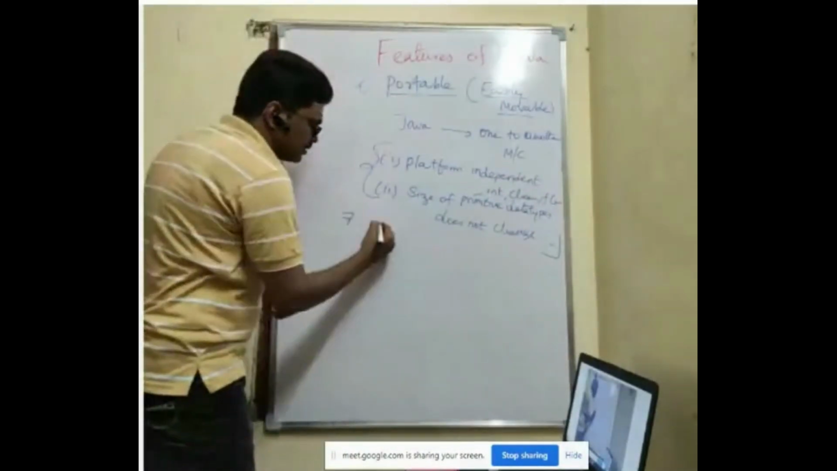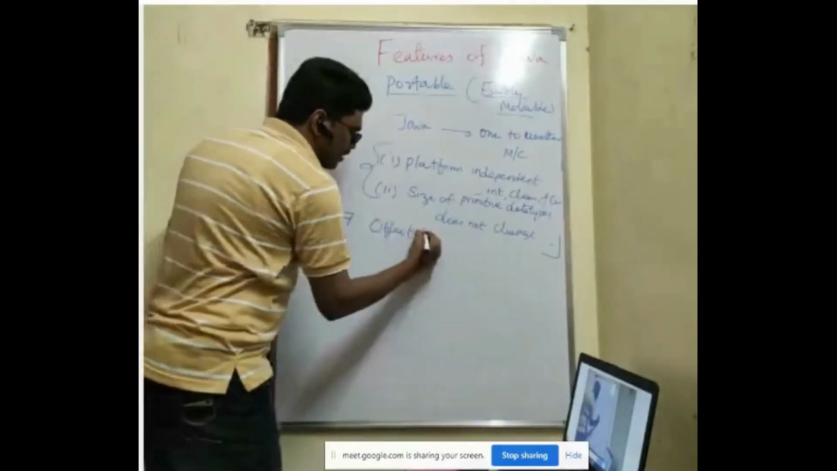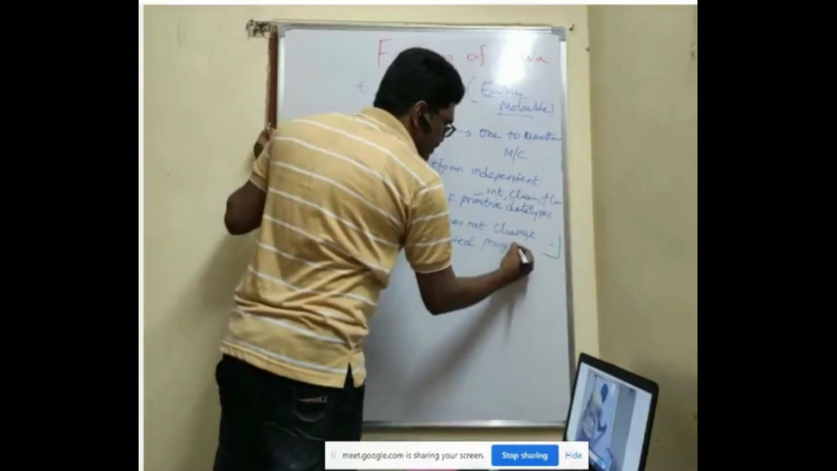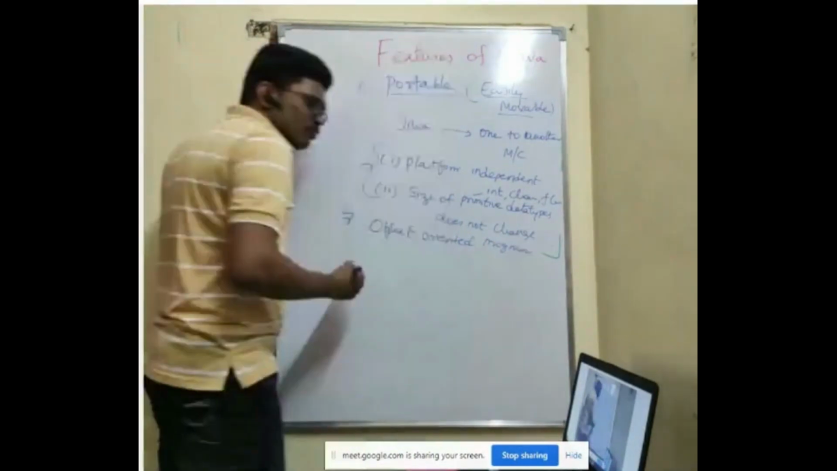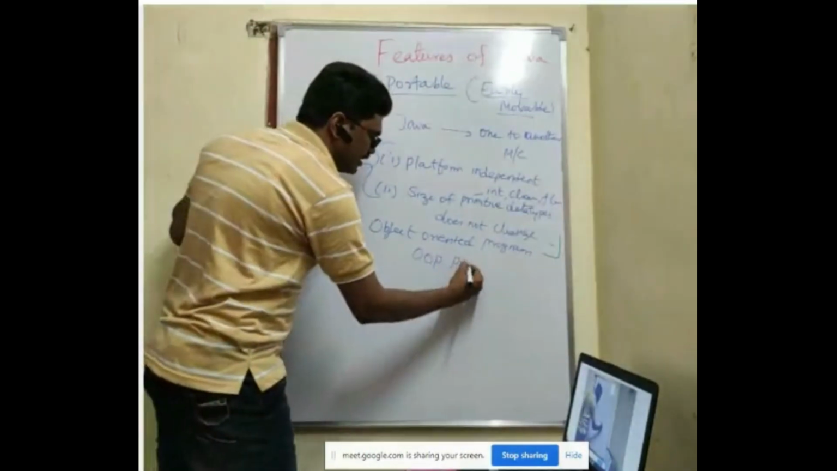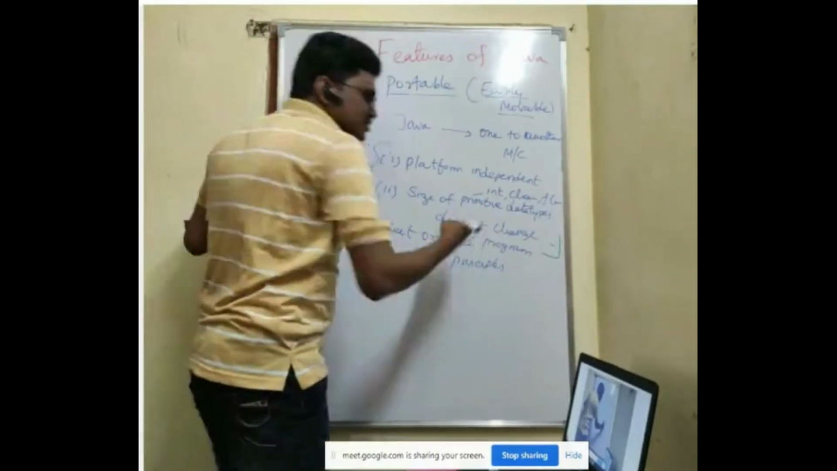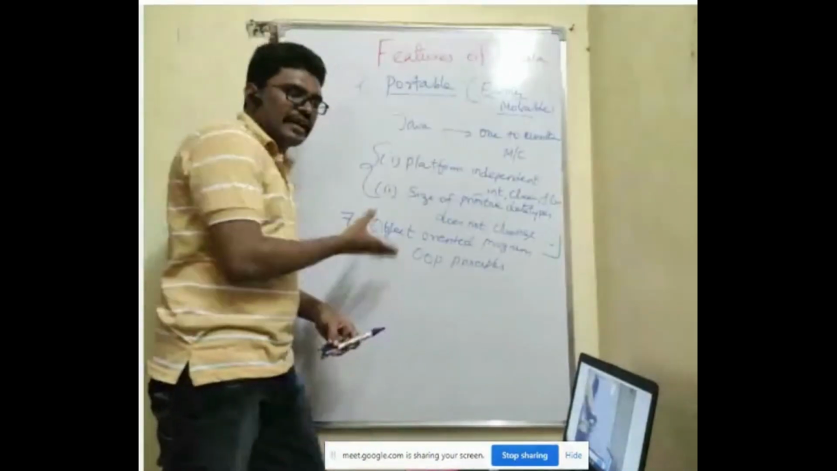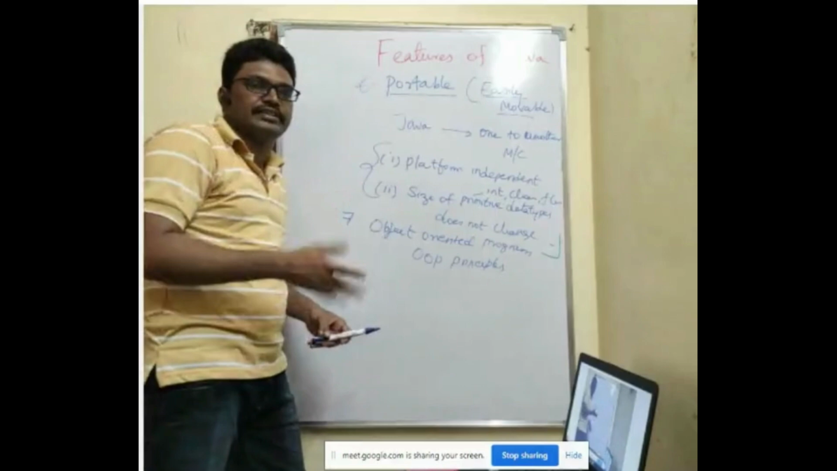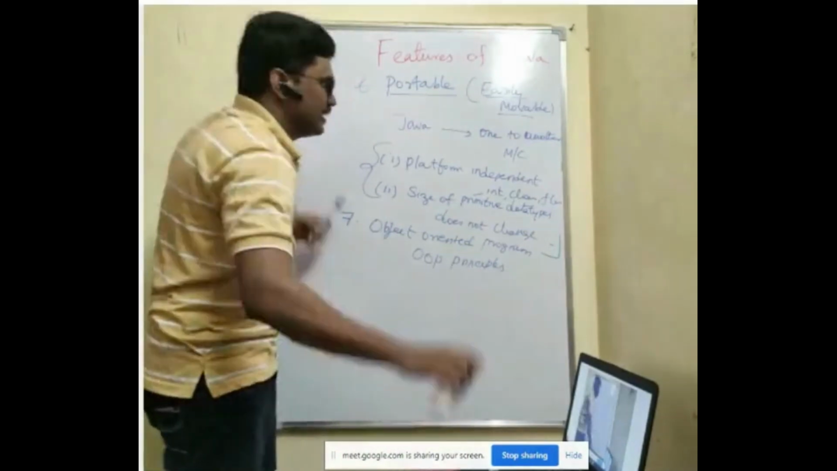The next one is that Java is an object oriented programming language, which we have already seen. Why can you say that Java is an object oriented programming language? Because it supports object oriented principles. Java supports the 8 basic object oriented principles. So that's why we say that Java is an object oriented programming language.